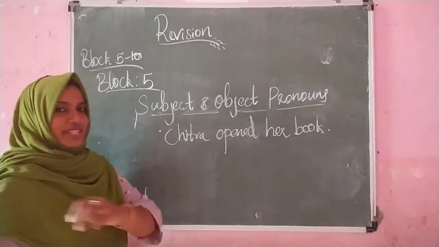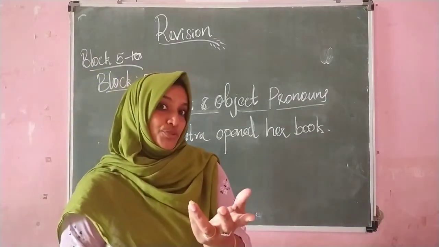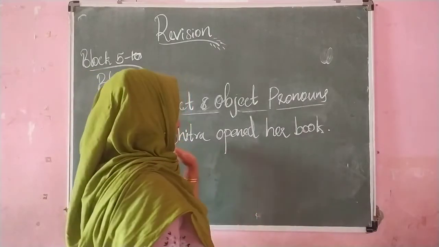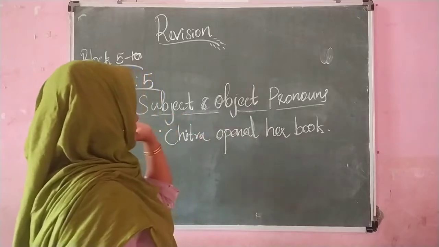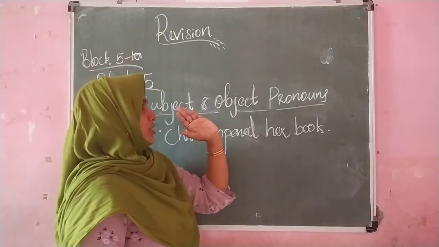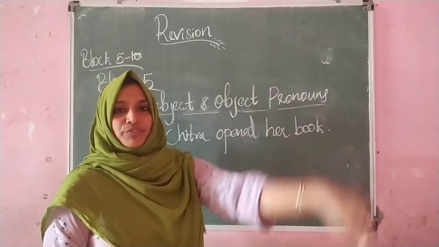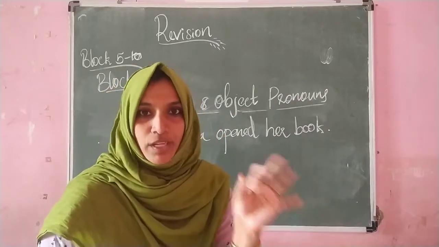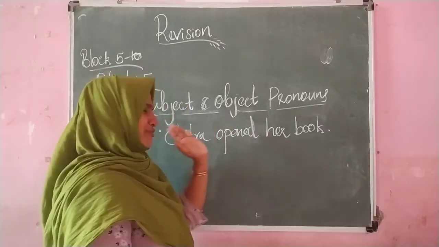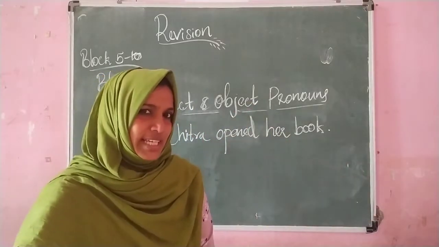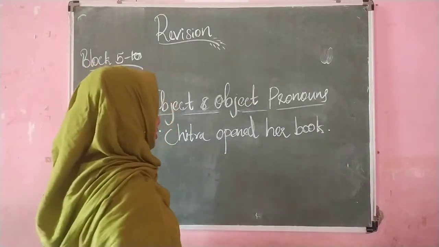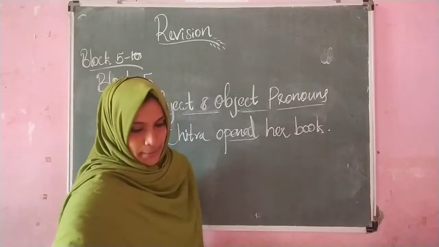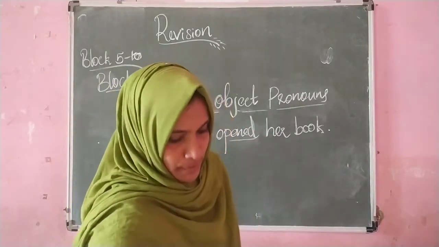Okay. So first, from the previous class also, I have told if you are getting any questions like this to find out the subject and object pronouns, what you have to do first? Yes, first you have to find out the verb. Verb means action word. So first, what is the verb here in this sentence? Yes, no doubt, it is opened. Right, this is the verb.